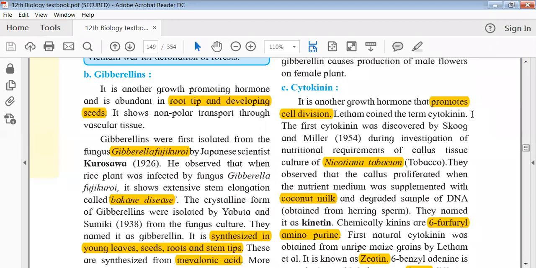So with this I will start with gibberellins a little and then we will stop. It is another growth promoting hormone basically. It is called gibberellin because it was obtained from an organism which is a fungus called Gibberella.